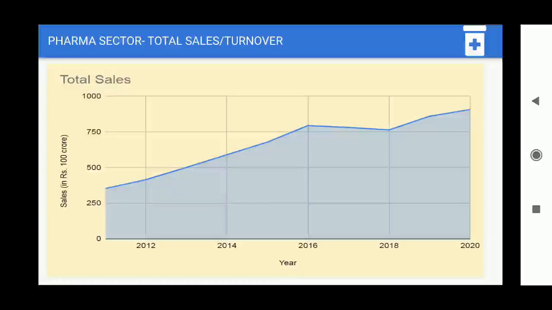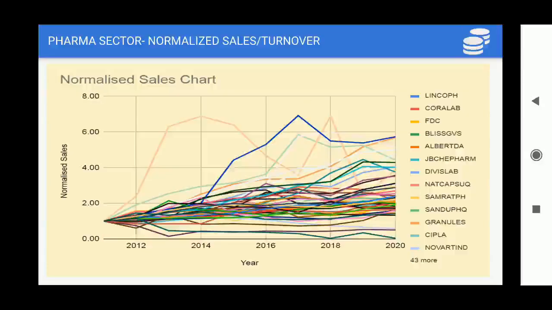Now we will see the total sales and turnover for all the pharma sector companies together, and the base year that we have taken is 2010. In 2010 it stood at around 300 into 100 crores, and currently we can see that over 10 years, the sales have grown almost 3 times. So that's quite a good growth in 10 years.